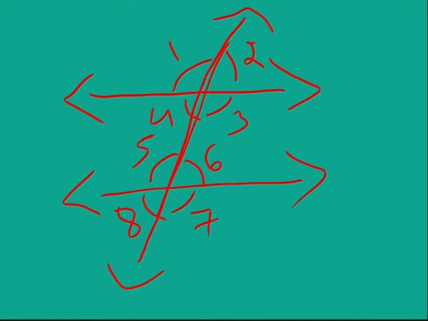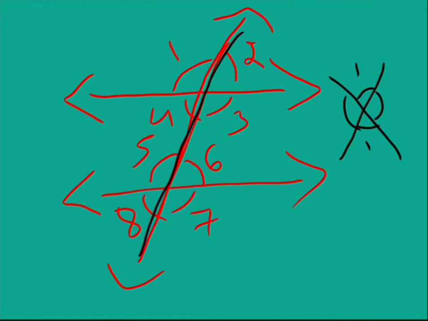As we know, when two lines intersect each other we get four angles, and angles opposite to one another are called vertically opposite angles, isn't it? Here also, whenever we draw a transversal, we get vertically opposite angles. Angle 1 is opposite to 3, 2 is opposite to 4, 5 is opposite to 7, and 6 is opposite to 8. So vertically opposite angles also we get here.